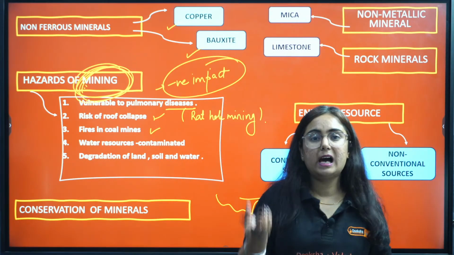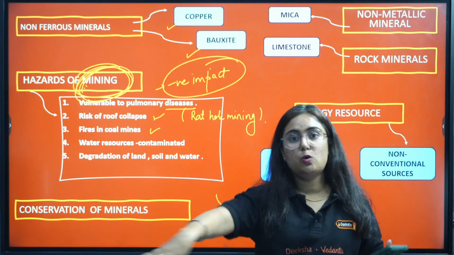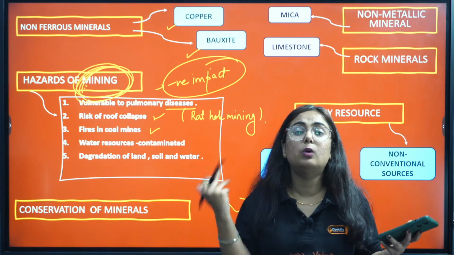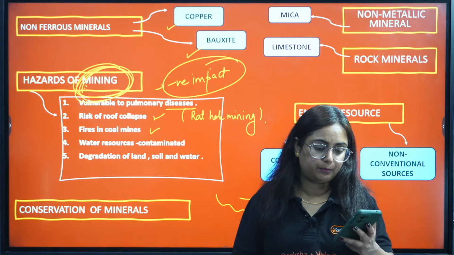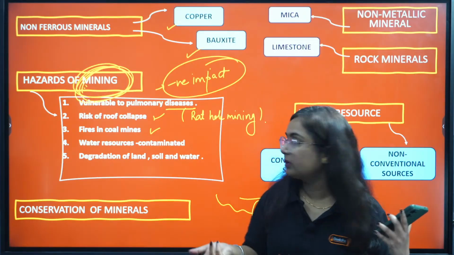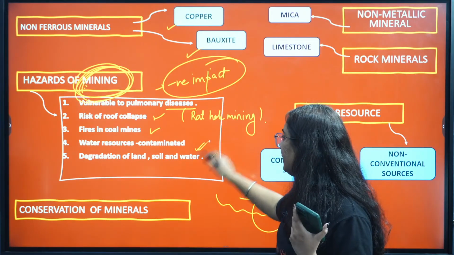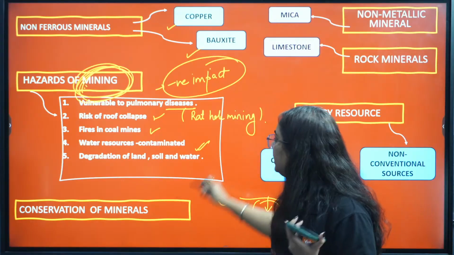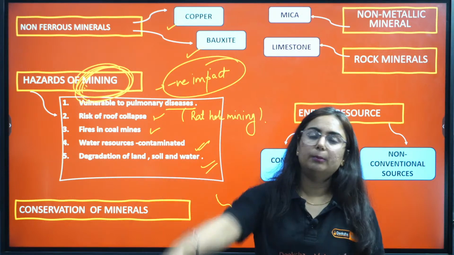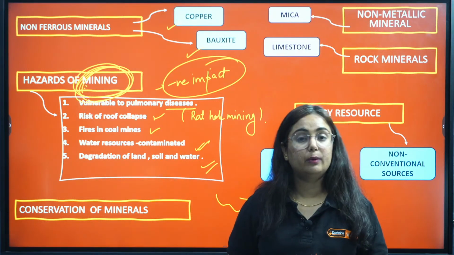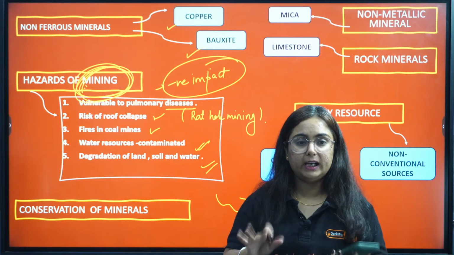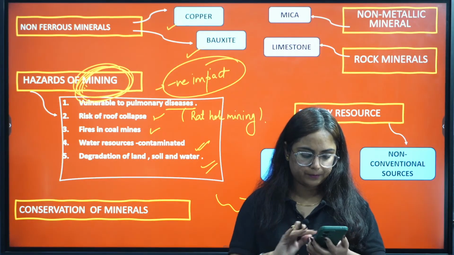Then we have fires. It is coal, so of course fire can break out. The person is going into that coal mine for taking out the coal, and a fire breaks out. So how will the person help himself? No certain precautions are given to them. Then they contaminate water resources. It happens. They degrade land, because wherever we are doing mining, the waste products are just dumped into the land or water resources, giving a very negative impact to our environment. Okay, is it fine and clear to all my students out here?